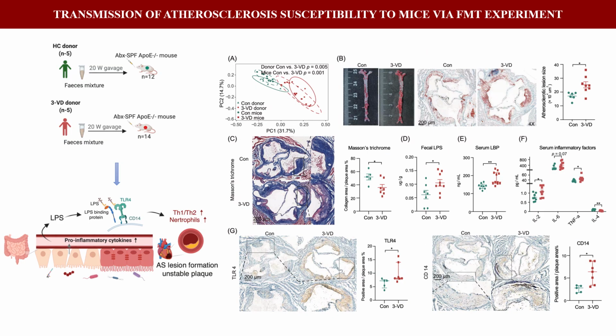To investigate whether CAD-associated microbiota can contribute causally to atherosclerosis, we performed a fecal microbiota transplantation experiment. Notably, aortic histopathology exhibited severe atherosclerotic lesions in disease mice. In parallel, fecal LPS levels and proatherogenic signs were elevated, and vascular expression of toll-like receptor 4 and coreceptor CD14 was also upregulated. In conclusion, CAD-associated microbiota can transmit atherosclerosis susceptibility.